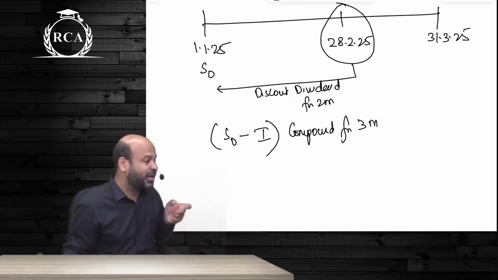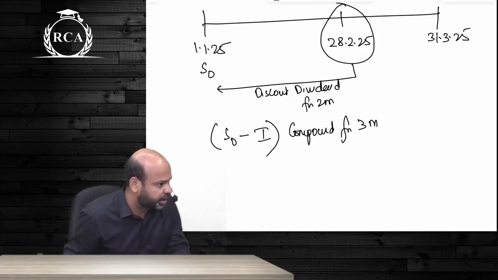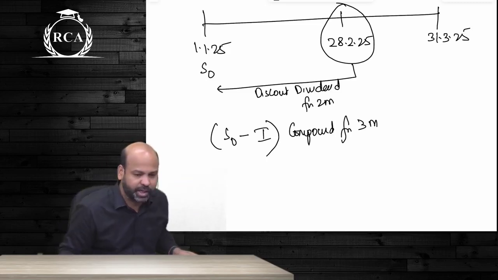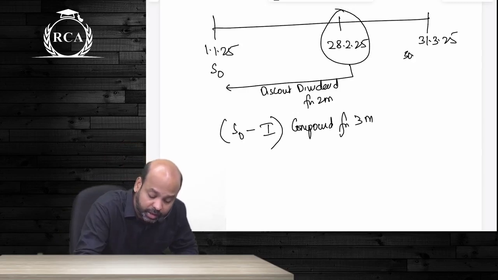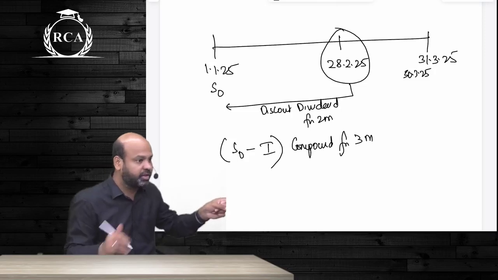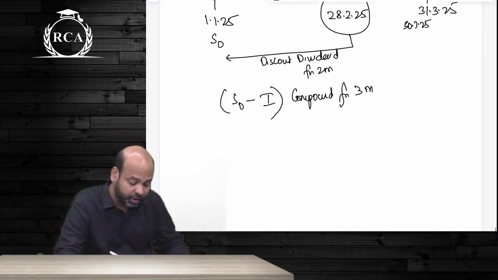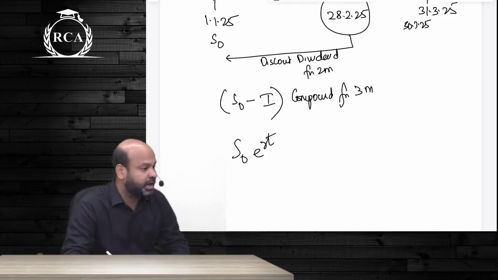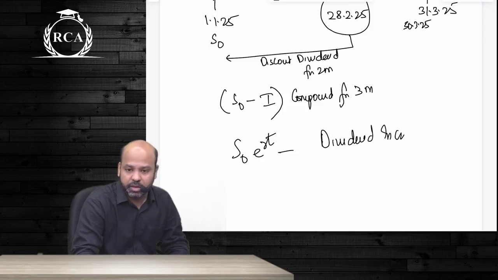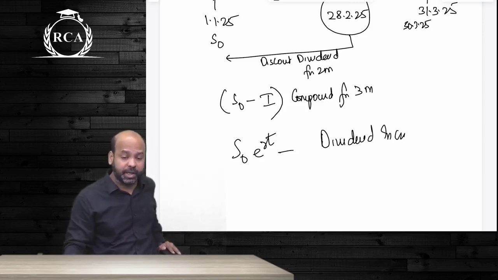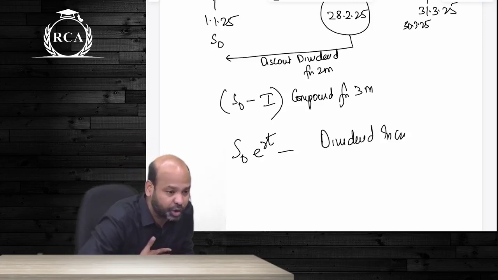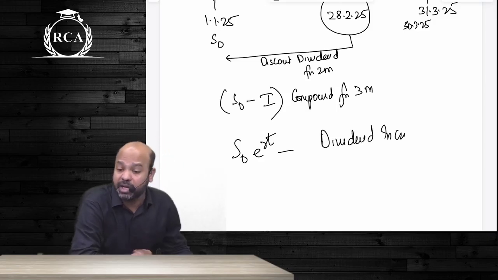But if the question mentions that dividend is payable before expiry, you assume that dividend is directly payable 1 day before expiry, guys. If dividend is payable on 30th of March 2025, there's absolutely no sense in discounting it for 3 months first and then again compounding it for 3 months. What will you do instead? S naught into e power RT, compound your spot price and then deduct the entire amount of dividend income. This is how you're going to get the fair forward price of a security that pays dividend income. Either S naught minus I into e power RT, or S naught into e power RT minus dividend.